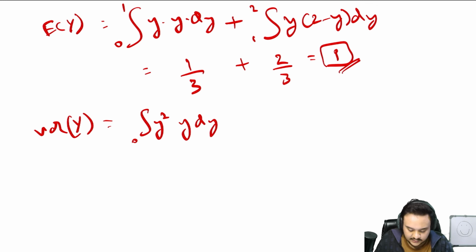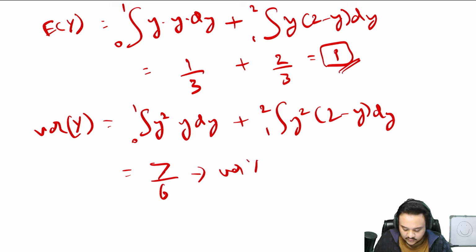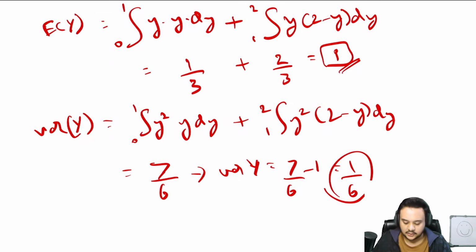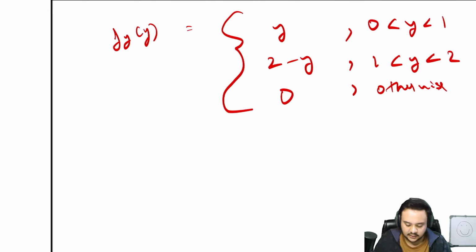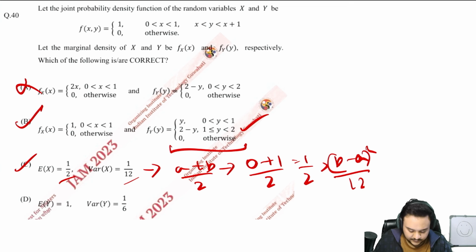So just the same formula plus y square 2 minus y dy. Solve this, and after solving this, the answer that you should get is 7 by 6. So the variance of y will look like 7 by 6 minus 1, which is 1 by 6. Okay, so your variance is 1 by 6 and your mean is 1. Now check the options. Yes and yes. So B, C and D are your right options.